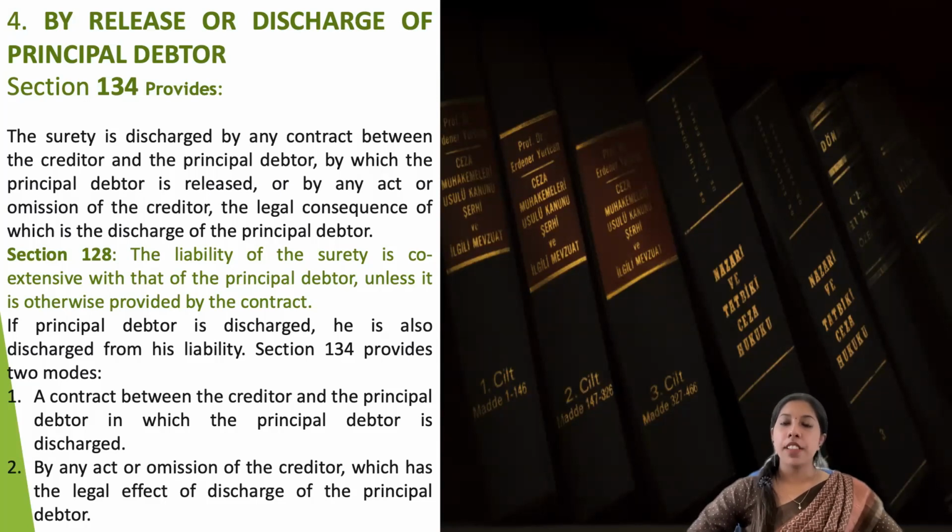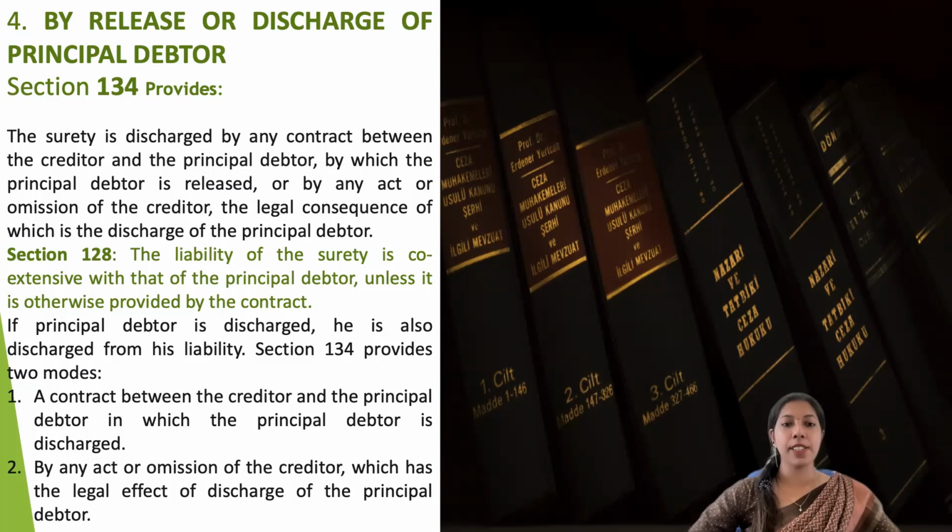The meaning is that the surety will only have the liability as long as the principal debtor has the liability. So once the principal debtor is released from the liability, then automatically the surety will also get released by virtue of Section 134.